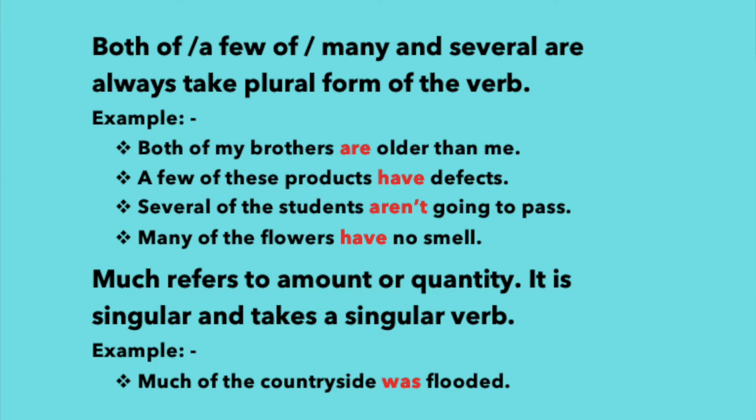See these words, both of, a few of, many, several. These words always take the plural form of the verb. Both of my brothers are older than me. A few of these products have defects. Several of the students aren't going to pass. These show number. Many of the flowers have no smell. Many of the flowers, it's plural, so we use here have.